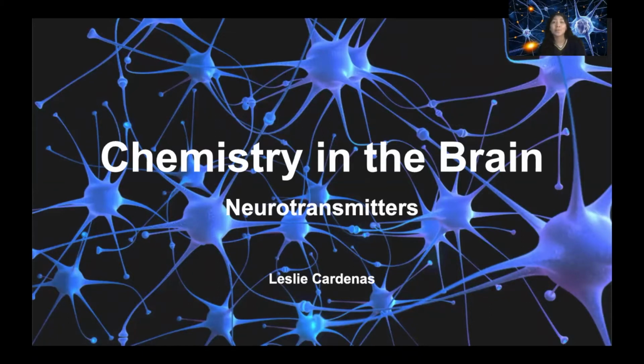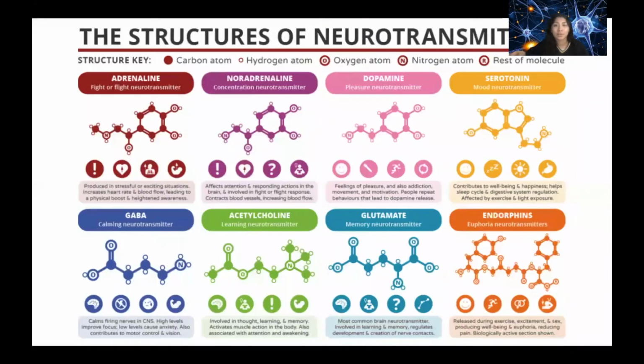Today we're going to be talking about chemistry in the brain. And looking at my background, you guessed it, we're talking about neurons, more specifically neurotransmitters. These are the things that will control your mood, your concentration, your ability to learn, and so much more. So let's get started. To begin, I wanted to show you the 8 main neurotransmitters that